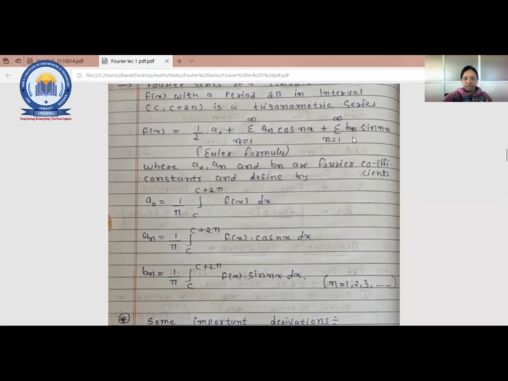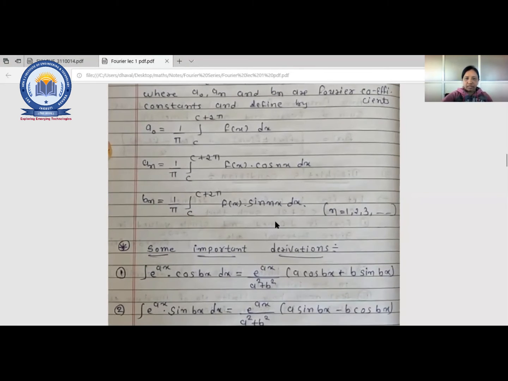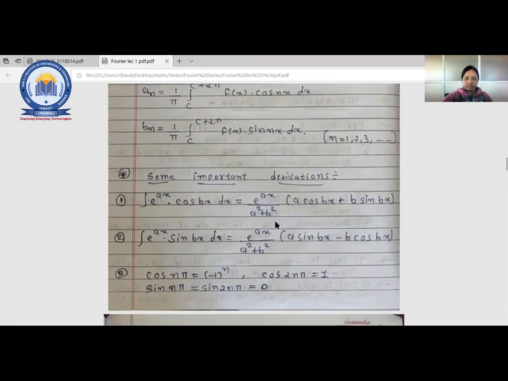Is there any doubt? What is a Fourier series? What is the equation for the Fourier series? Which are the coefficients of the Fourier series? A Fourier series is applied only when there is a periodic function. These are the basic concepts. Is there any doubt?